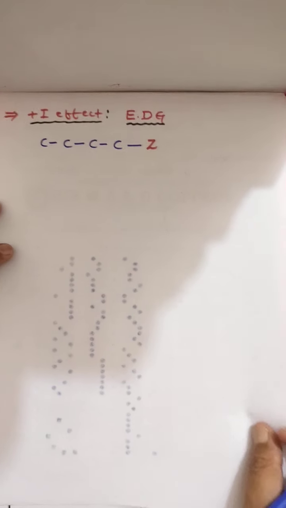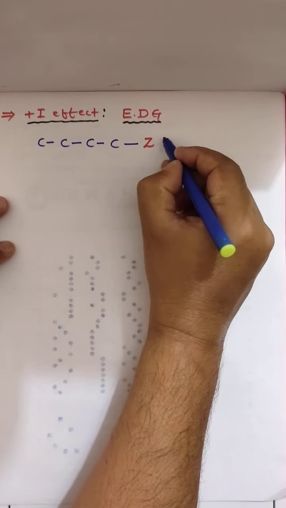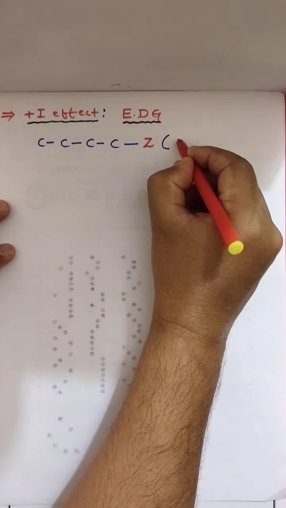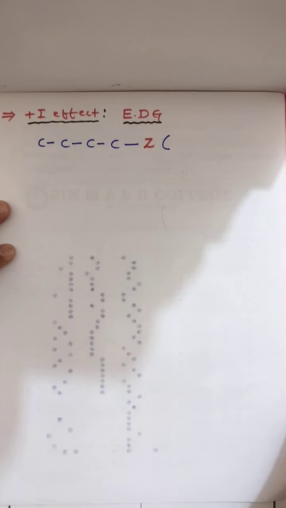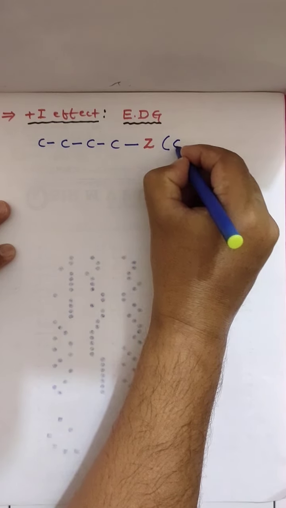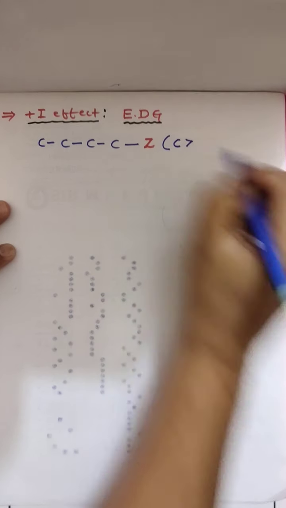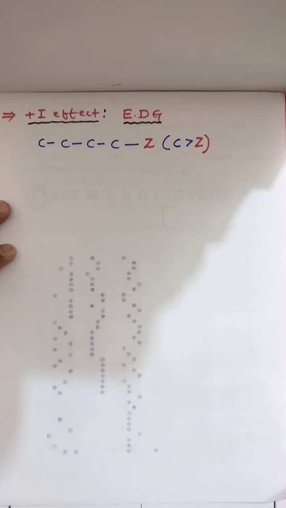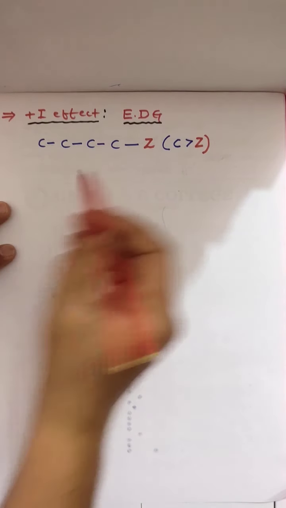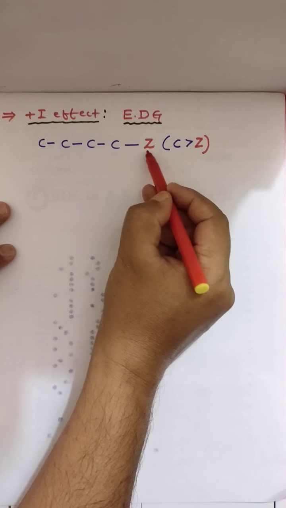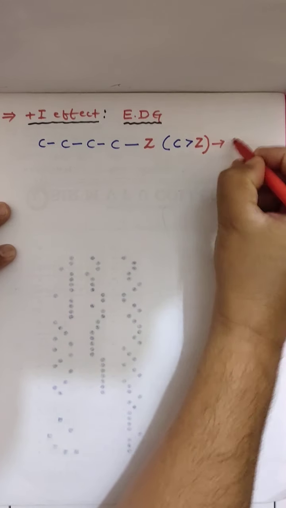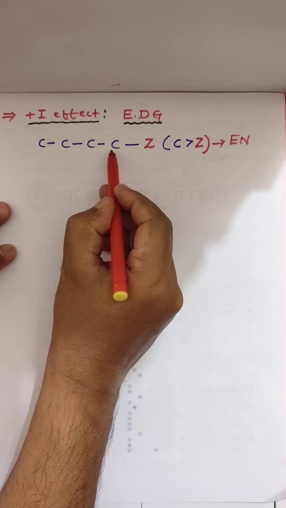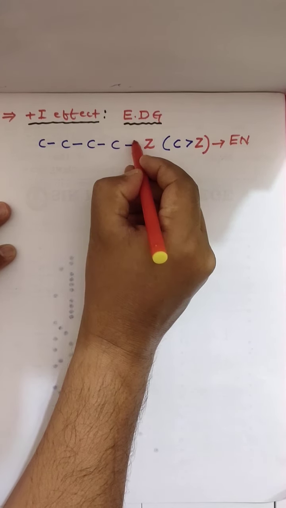But now Z condition: if Z is less electronegative, meaning the carbon atom is more electronegative than Z. Clear? If the carbon atom is more electronegative than Z, this is with respect to electronegativity, then the electron will be pulled.